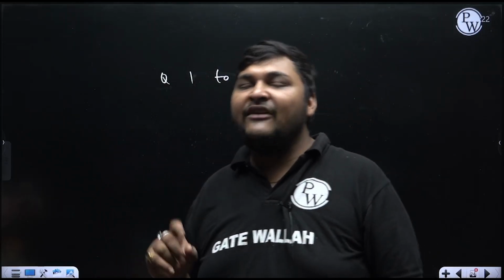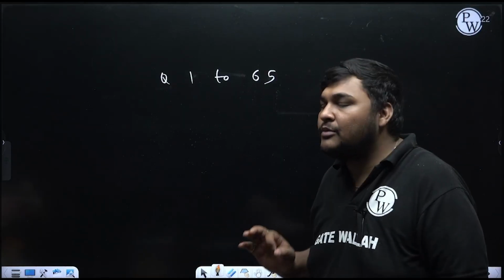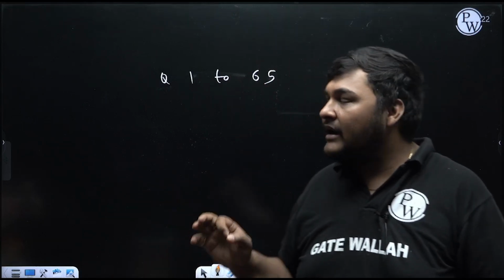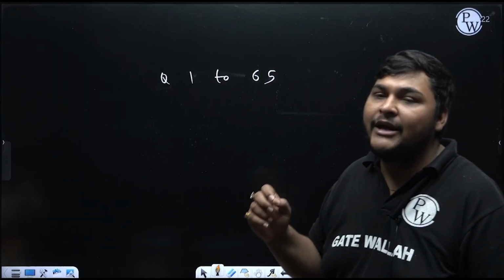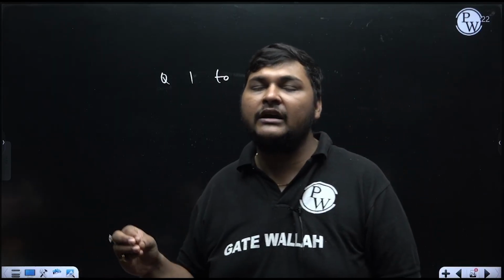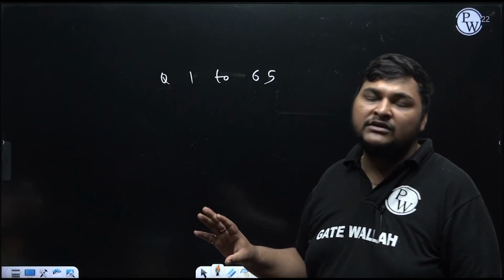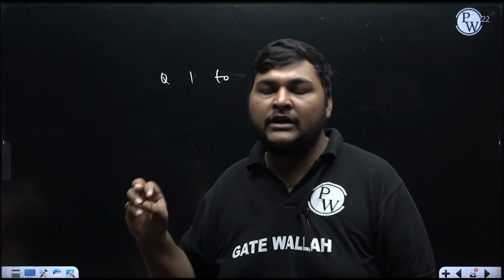But the question which I feel I can solve, but it will consume a lot of time, I star mark those questions for the second round. And while going through all the questions in the first round, if I am not getting any approach for any question, I am not getting how I can attempt this question, that question I skip in the first round, and those types of questions will be covered in the third round if you get time.